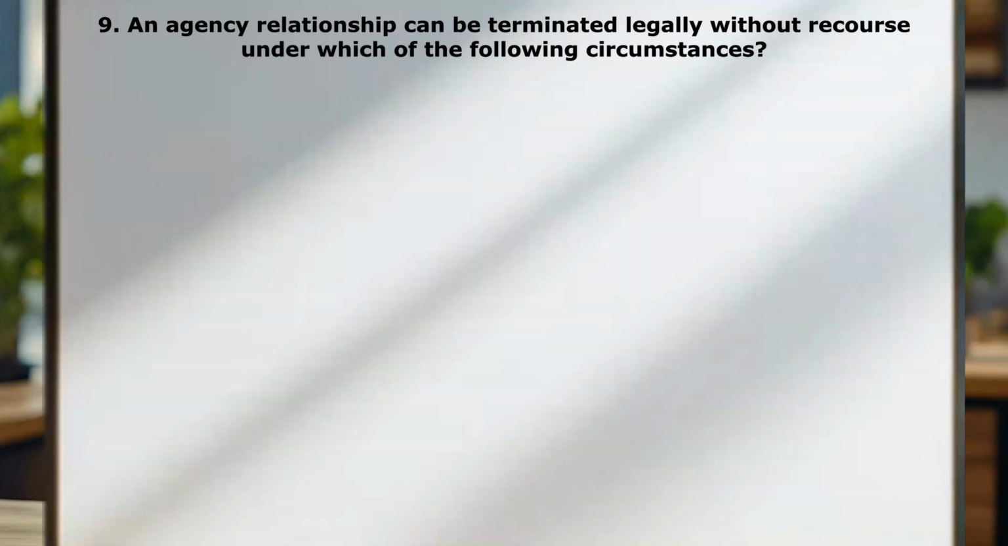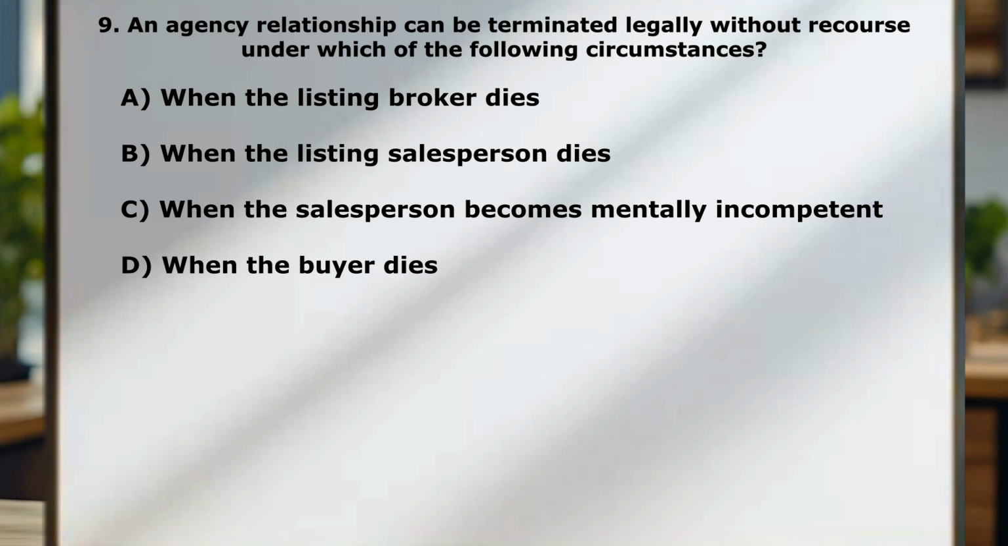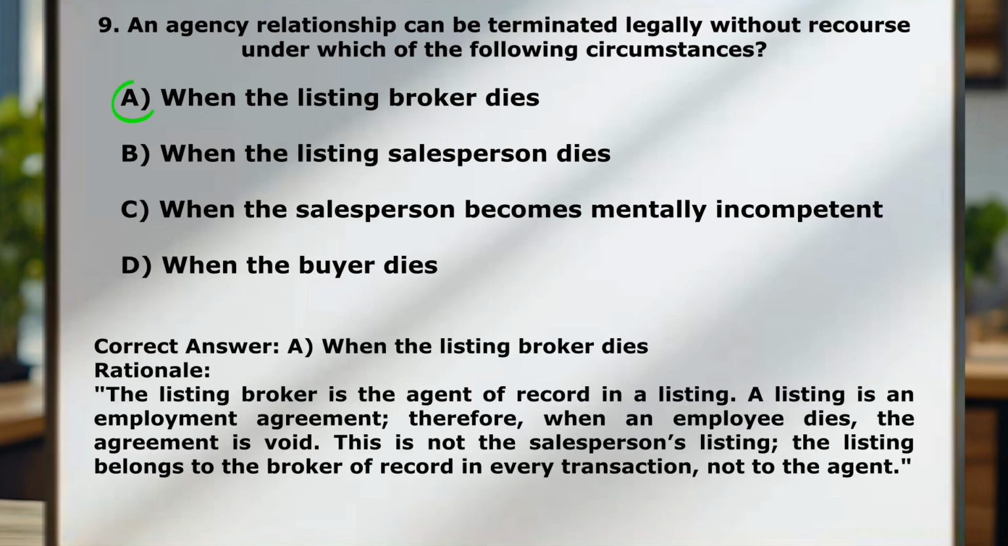Question number 9. An agency relationship can be terminated legally without recourse under which of the following circumstances? Oof, morbid. A, when the listing broker dies. B, when the listing salesperson dies. C, when the salesperson becomes mentally incompetent. D, when the buyer dies. The correct answer here is A, when the listing broker dies.